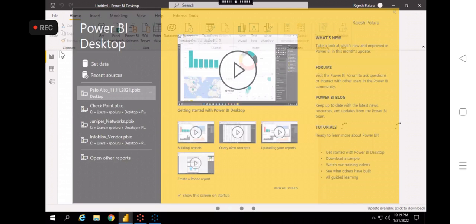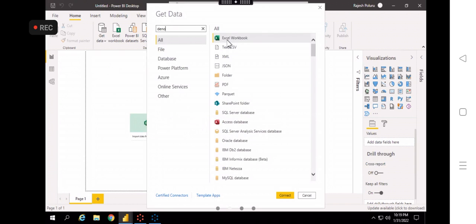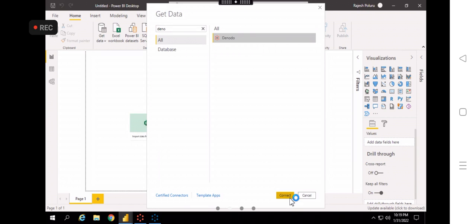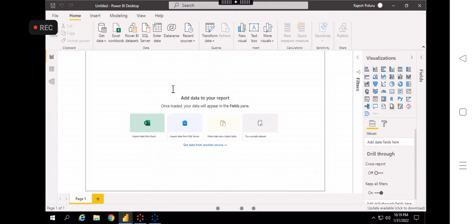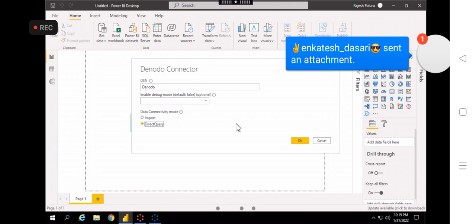Okay, now I'll go to get data. Connect. I'll tell you, there is a shortcut also. Every time you don't need to enter all the source details. You can use the recent data source. There is an option called recent sources, I'll show you that later. Now it's a direct query.